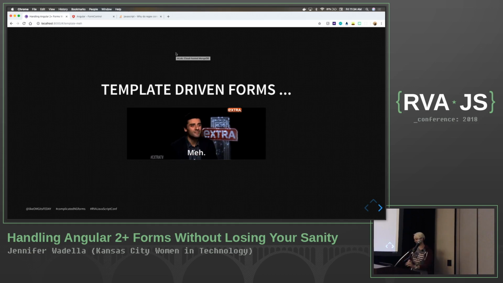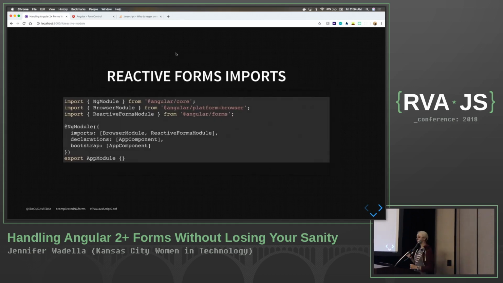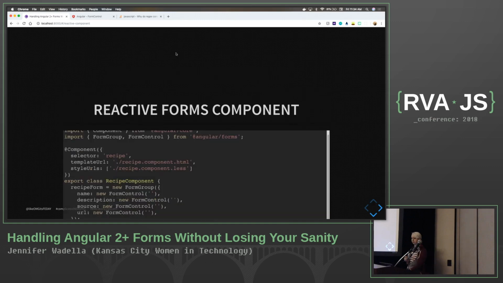Okay, so if we look at reactive forms, we've got a reactive forms module, so not too different there from our implementation standpoint.